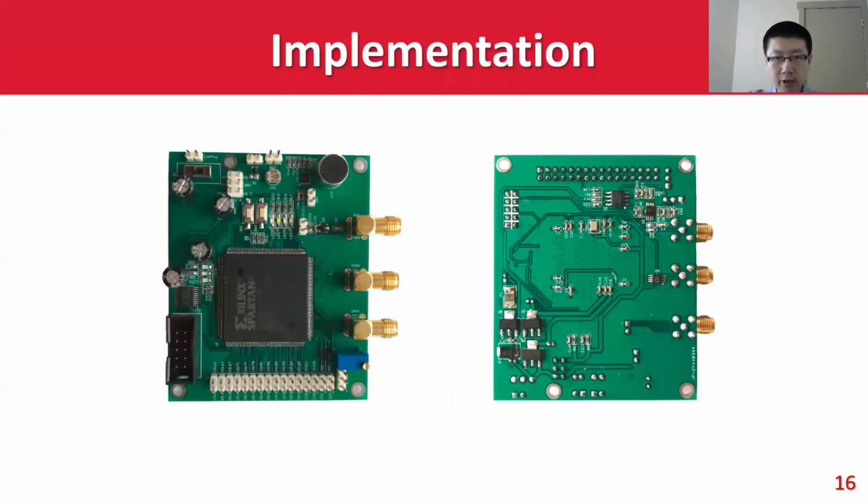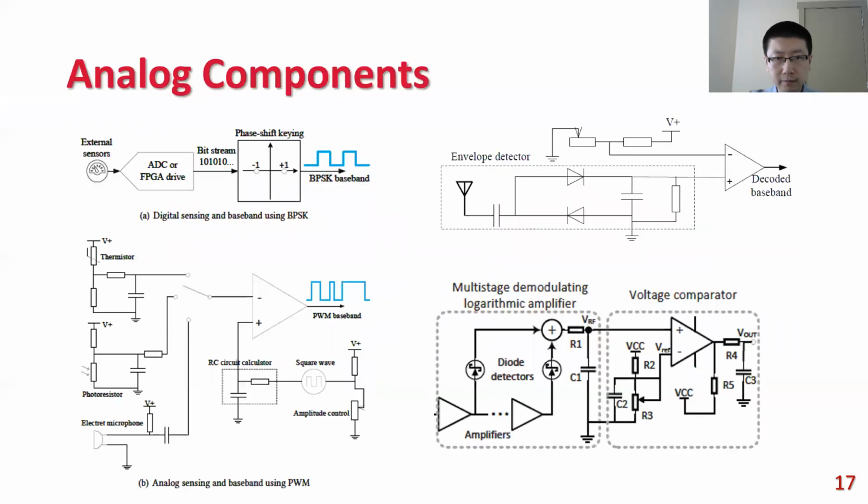We built a Decouple sensor prototype using an FPGA, discrete components, and off-the-shelf IC devices. The analog components include the digital and analog sensing and baseband circuit, a double diode envelope detector circuit, and a multi-stage power detector circuit.